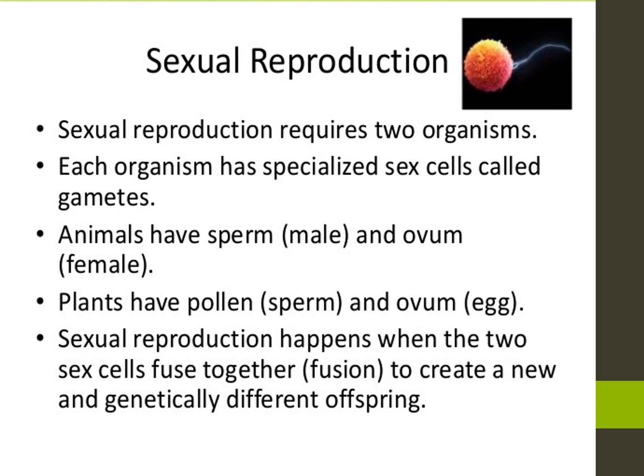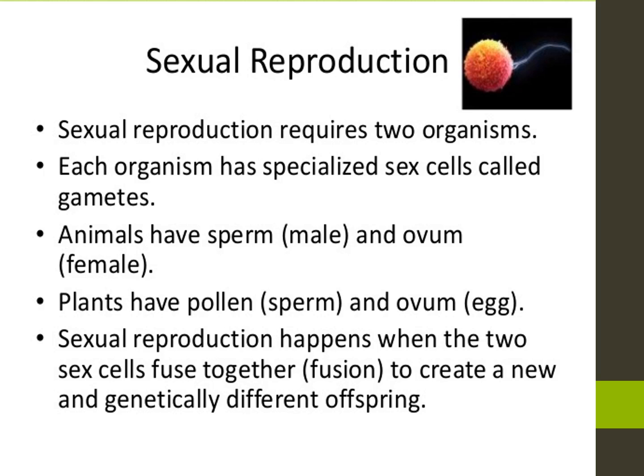Next one, we have to see sexual reproduction in plants. Vegetative reproduction, asexual reproduction, and next, sexual reproduction. What is sexual reproduction?